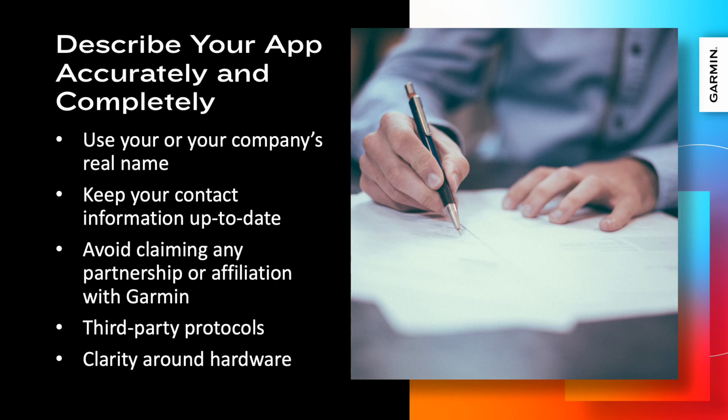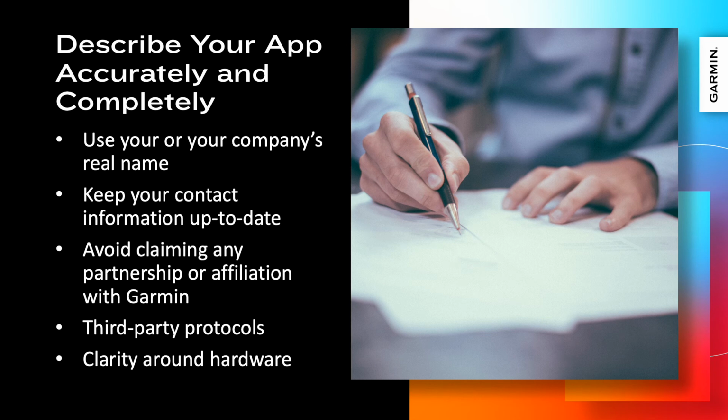Specifically, you must use your or your company's real name or an alias that does not impersonate another person or company. Keep your contact information up to date. Avoid claiming any partnership or affiliation with Garmin unless we have given you express permission. Do not claim your app is compatible with any third-party system or protocol if you have not obtained any required certification necessary to support such a compatibility claim.